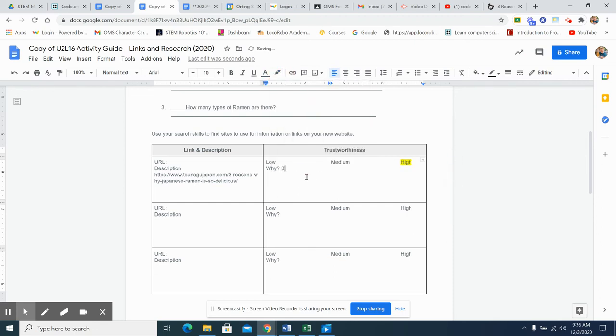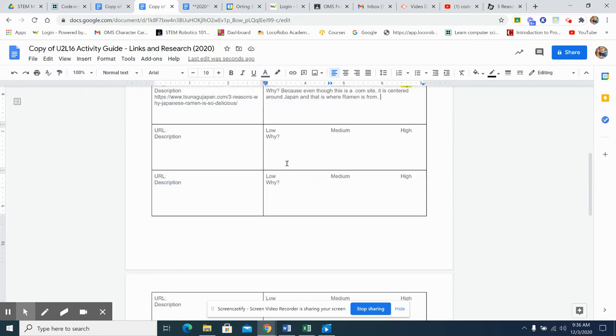Why? Because even though this is a .com site, it is centered around Japan, and that is where ramen is from. You need to give clear reasons why this is a high, medium, or low trustworthiness website.